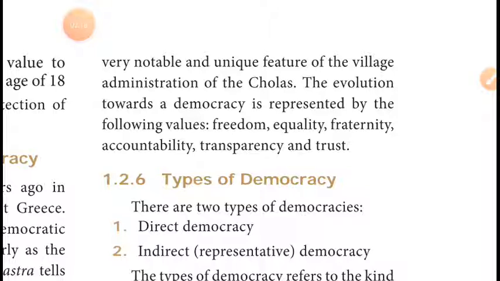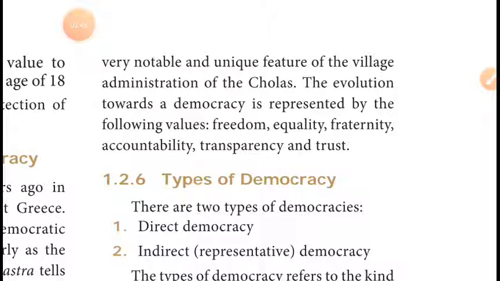What do you mean by the Kudavalai system? All the contestants who want to participate in the election, their names are written on palm leaves and put in a big pot. A child is called and takes out one by one. Whichever name comes first becomes president, the next vice president, the next ward member, then other levels. So this is the Kudavalai system.